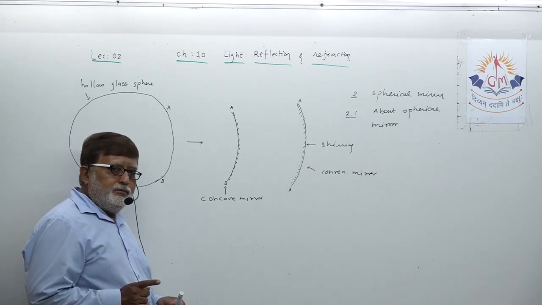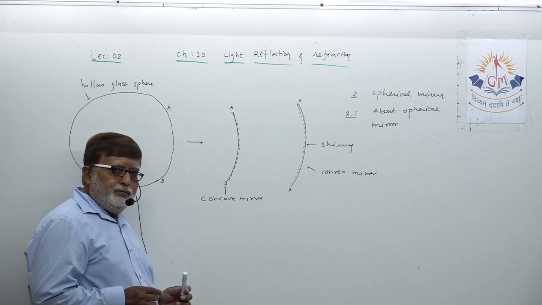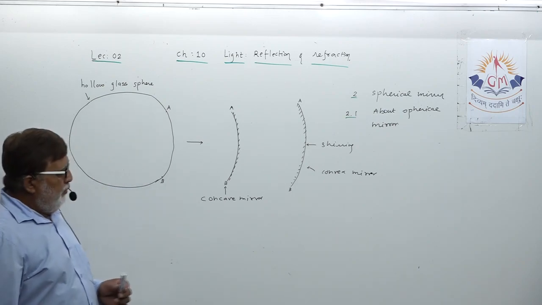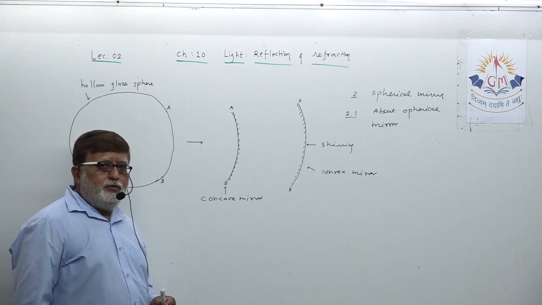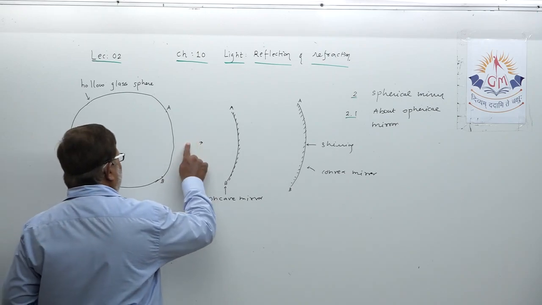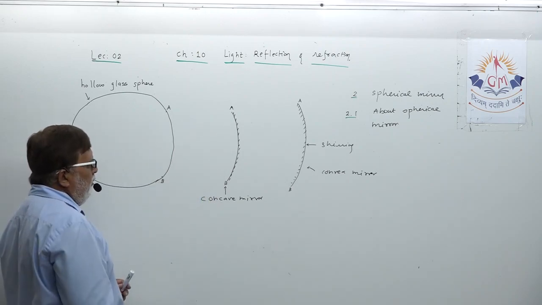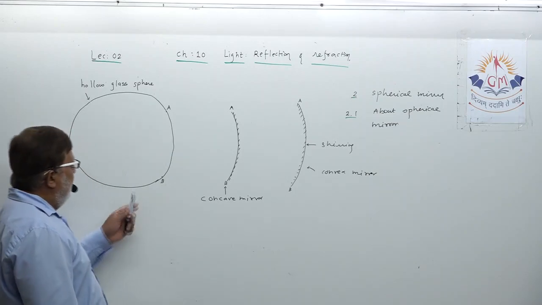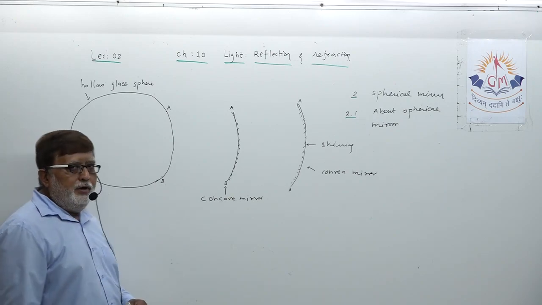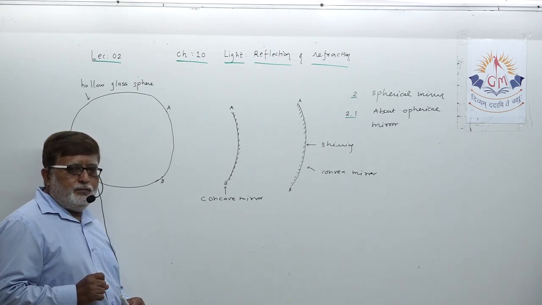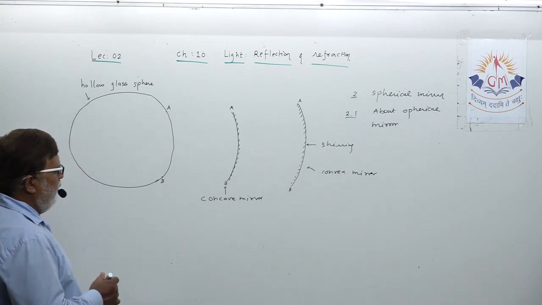Now dear student, as far as concave or convex mirrors are concerned, we have to prepare some of the definitions, okay. And as we are trying to understand the definitions for concave and convex mirror, I am keeping the hollow glass sphere as it is, because that is going to help us to define important terms for mirror.